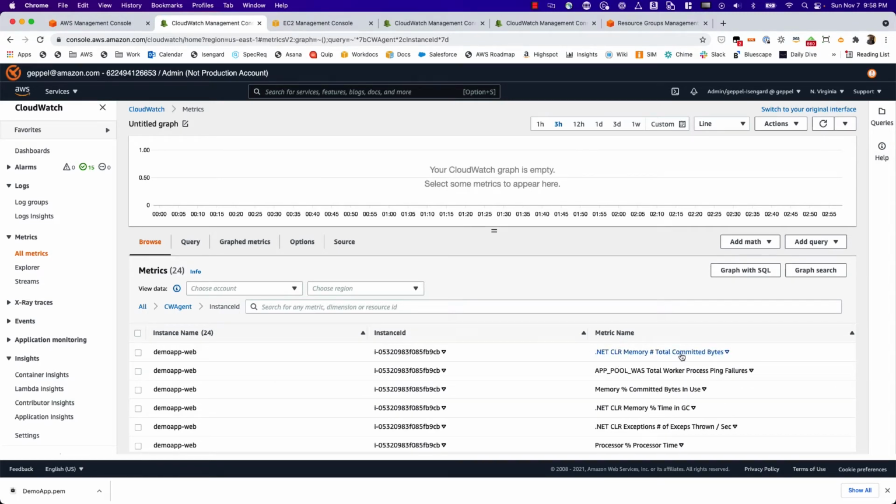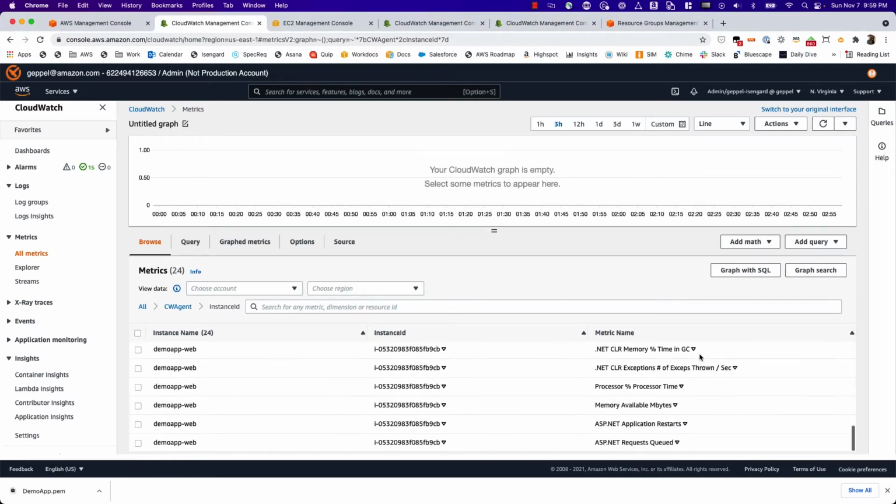So these are the type of metrics that you'd find if you went into Windows PerfMon. You'll notice that we didn't actually have to install the CloudWatch agent. App Insights does that via the SSM agent. So as long as you have the Systems Manager or SSM agent on your machine, App Insights will basically do the rest here, and start collecting these metrics and logs.